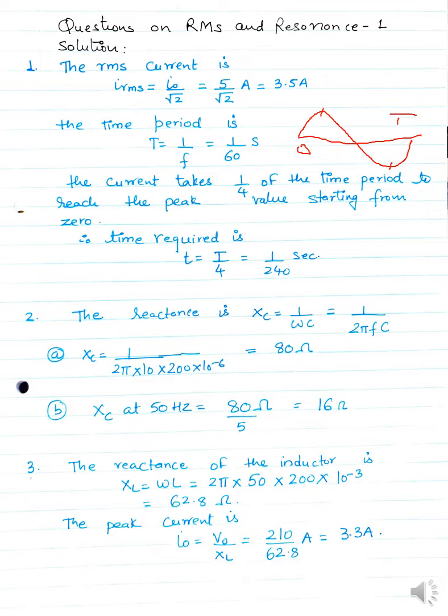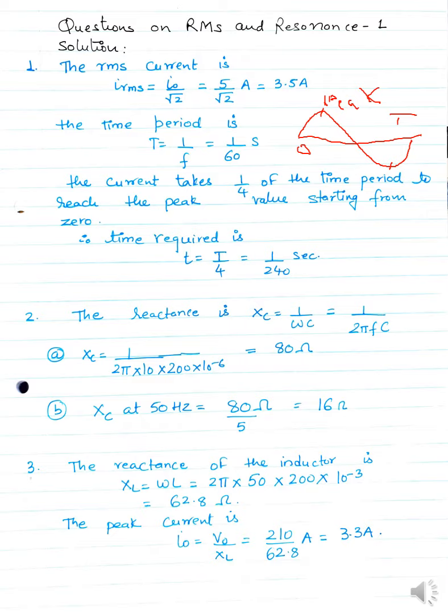This is my complete time period from here, let's say 0, and I'm saying this is T. So the total time period is T, and if you see, these are equally distributed, meaning the value increases from 0 to a maximum peak value, then decreases to 0, and then goes to the negative side. So this one is my peak value. The total time period is equal to 1 divided by 60.